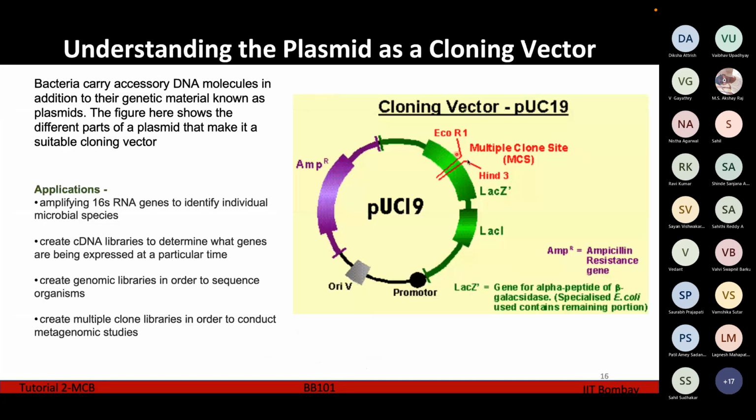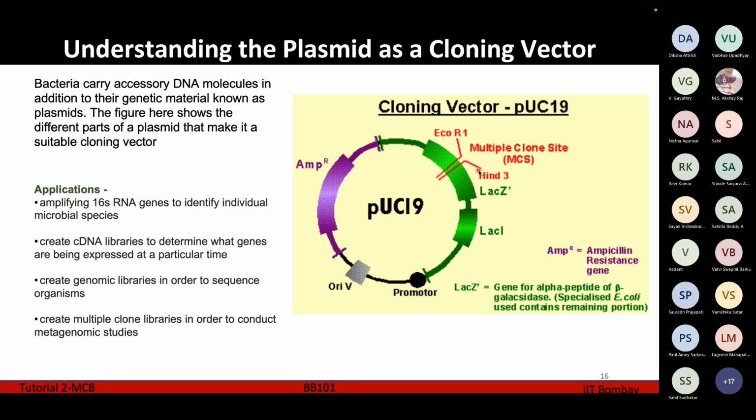For the function of these Lac genes, the bacteria has this black thing called a promoter. And for the entire replication of this plasmid, the bacteria has this sequence which is known as the origin of replication. Now inside the LacZ gene, you can see that there are two sites given in red color. One is EcoRI and one is HindIII. Now what are EcoRI and HindIII? EcoRI and HindIII are called restriction enzymes.